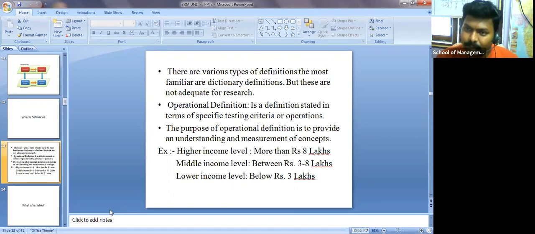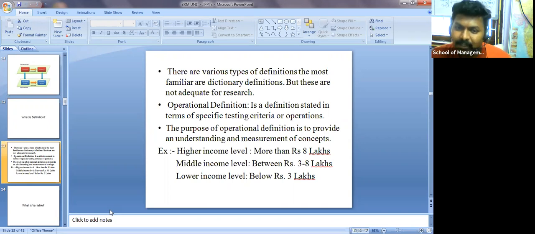Even when we talk about operations research, it is the same thing, related to specific testing criteria. The purpose of an operational definition is to provide an understanding and measurement of concepts. So when you are defining anything, you are measuring concepts. We already came across what a concept is. Clear? So for example, higher income level is more than rupees 8 lakhs. I'm defining that higher income level means more than 8 lakhs, which I presumed in my study.